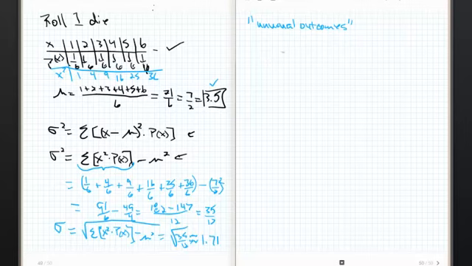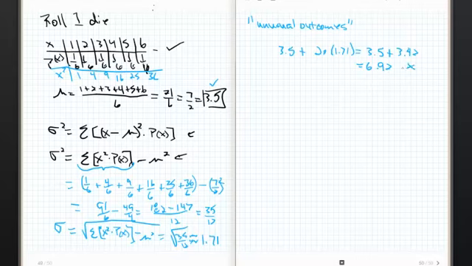If I take the mean, which is 3.5, and I add 2 times the standard deviation, 1.71, right? So this is going to be 3.5 plus 3.42 approximately. I don't know exactly. And I'm going to get a 6.92.